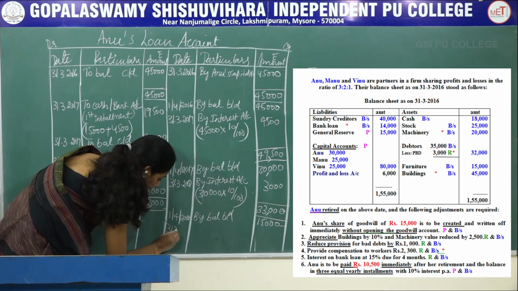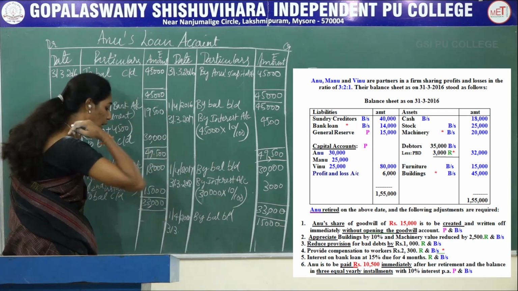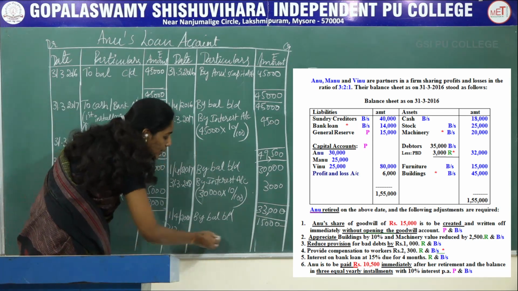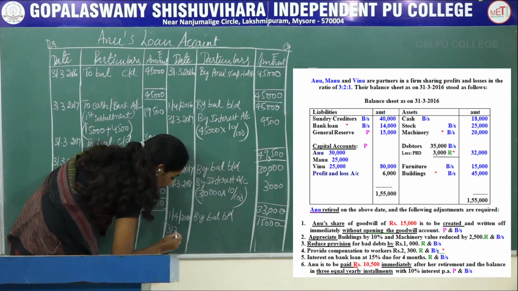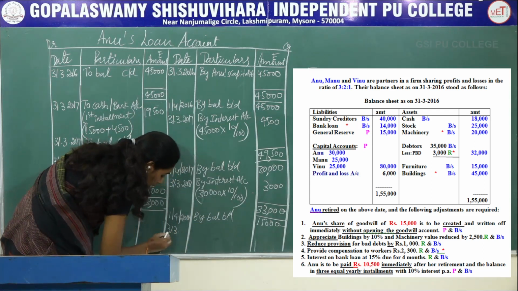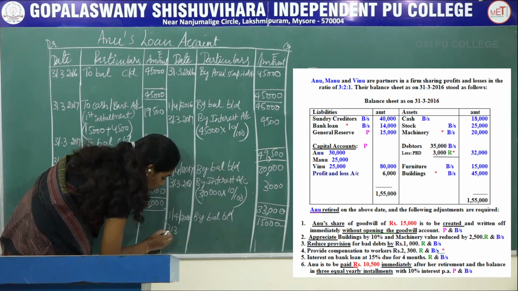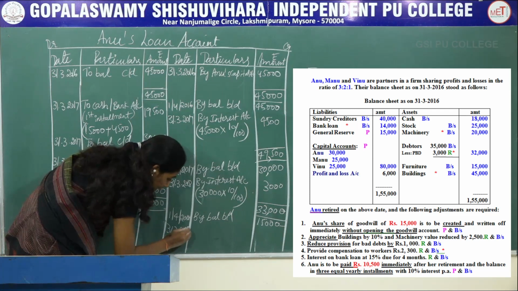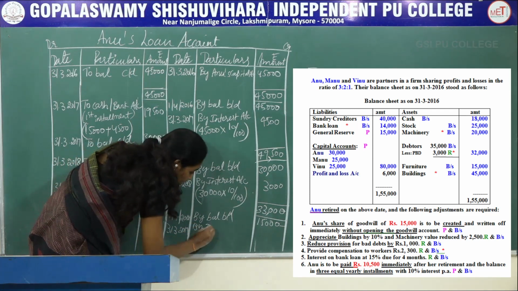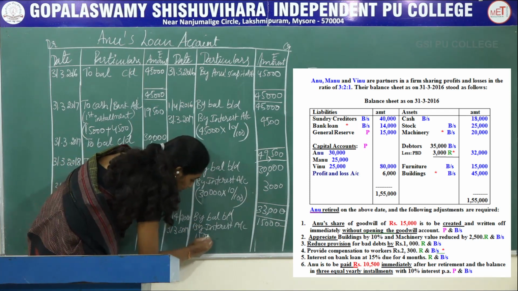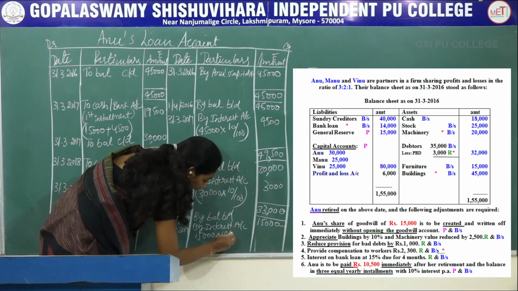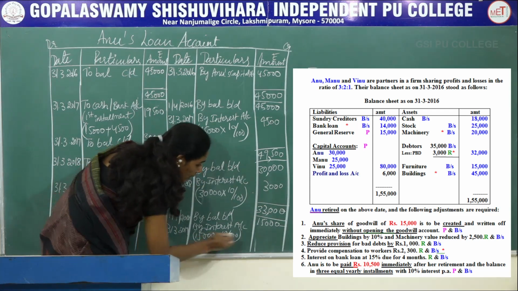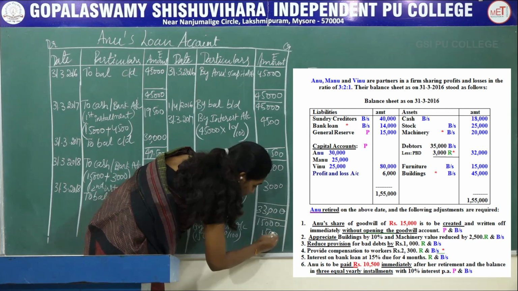Now you need to calculate interest on 15,000 at the end of the accounting period, that is as on 31st 3/2019, by interest account: 15,000 into 10 divided by 100, you will get 1,500.